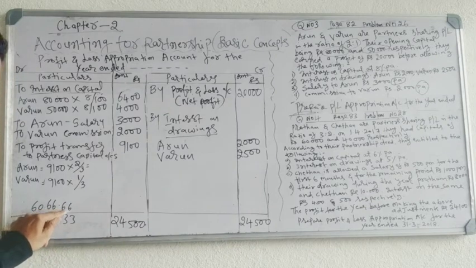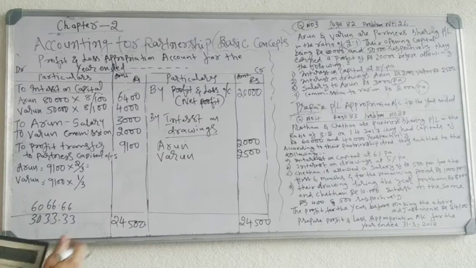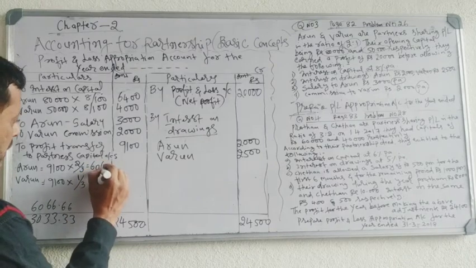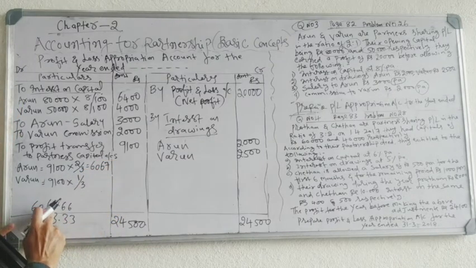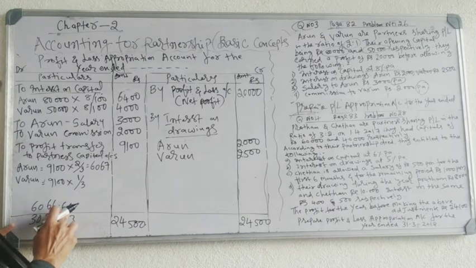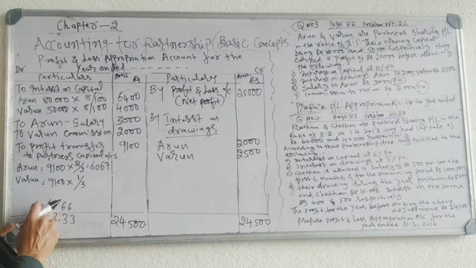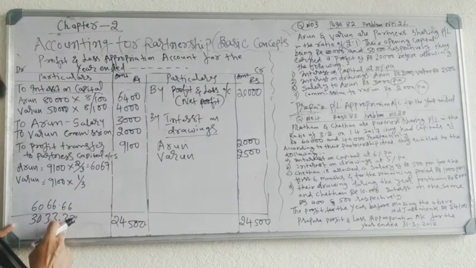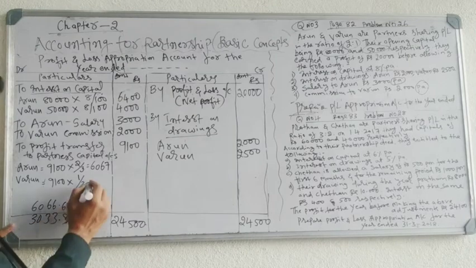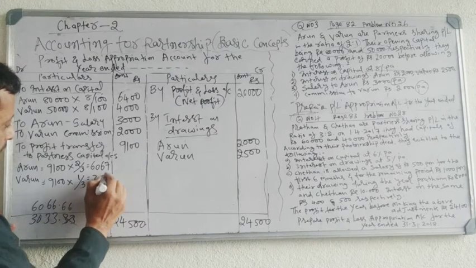After the point, if it is more than 50, add 1. So it comes to 6,067. 66 is there, add 1, 67. After the point, if it is less than 50, ignore it, so write only 3,033.